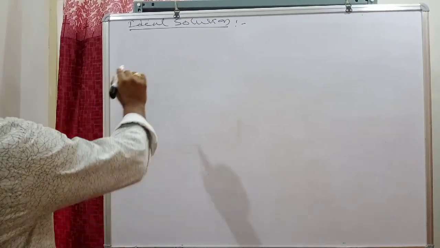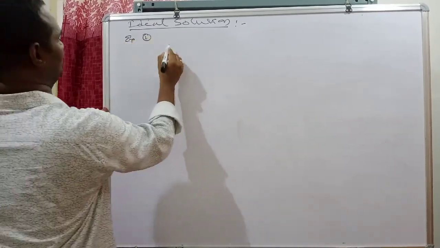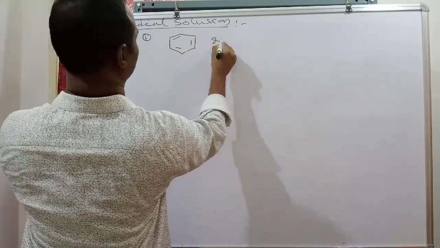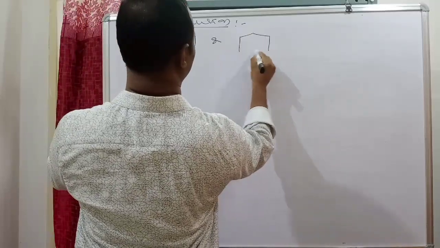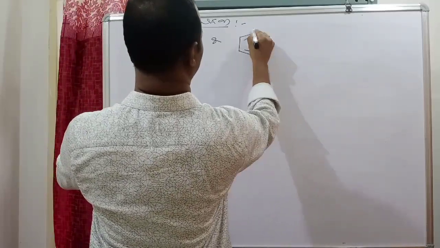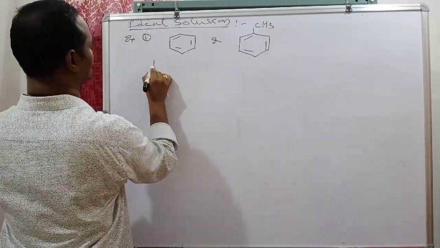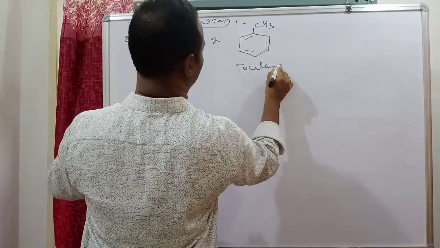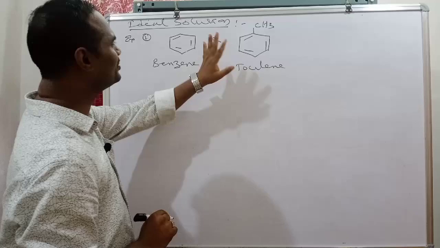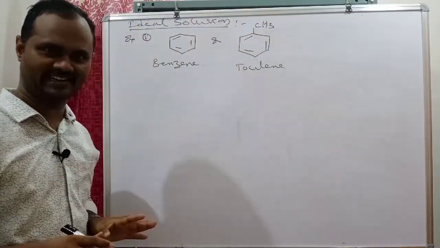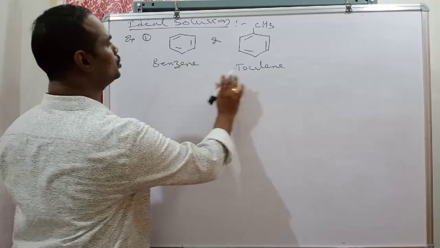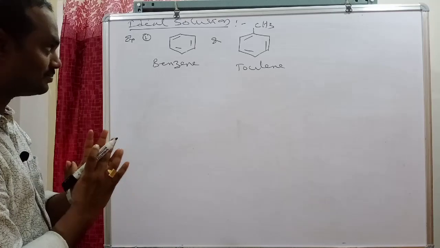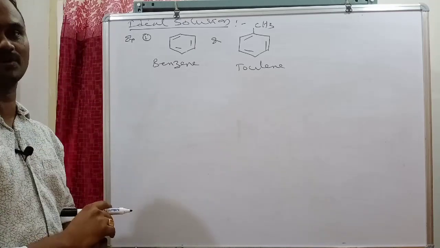See, examples of ideal solution. First one, benzene and toluene: almost similar structure but only one small group is different. These two mixtures can act as an ideal solution, meaning it is not exact, but it can show properties of ideal solutions.